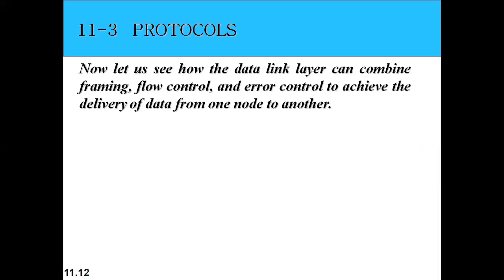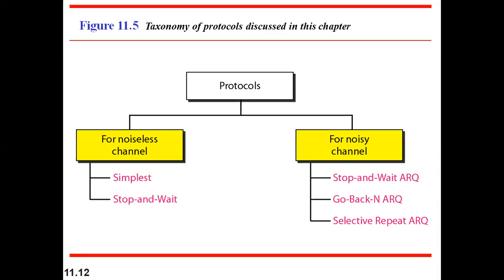Then to handle flow control and error control, we have a set of protocols. What are those protocols? We will see different types of protocols. Already we know what we mean by protocol. Can anybody tell me? In the first model itself, we have seen it: a set of rules that governs the communication. That is what we call a protocol. So different kinds of protocols we have already studied, and here also for flow control we have some protocols.